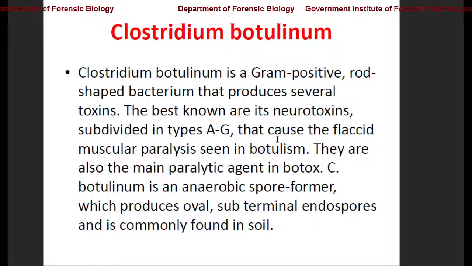Spore forming means they are able to form an endospore, a dormant structure which can be synthesized under desiccating conditions or conditions which are not favorable for that organism to grow. So under that condition, these organisms produce endospores. So Clostridium botulinum is an anaerobic spore forming bacteria which produces an oval spore. So which type of spore does it produce? It produces an oval spore, and it is a subterminal endospore. Subterminal means the position of that spore in itself. So it is not at the center or at the end, it is a subterminal endospore.